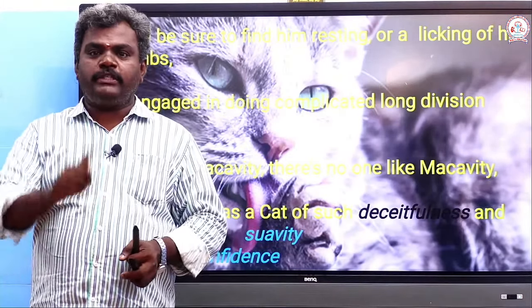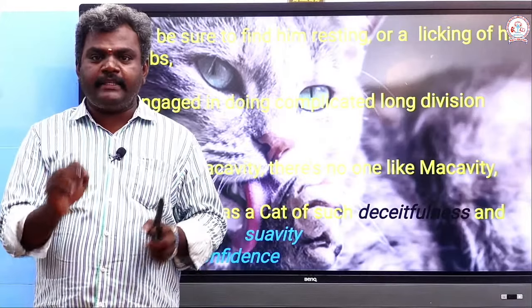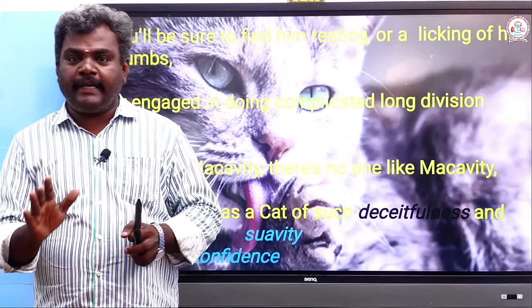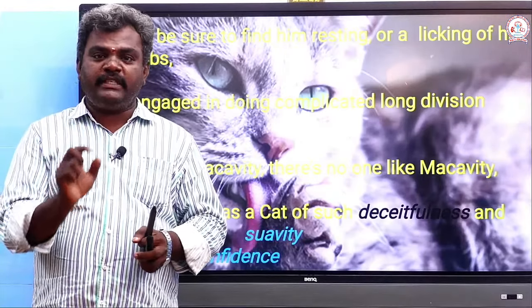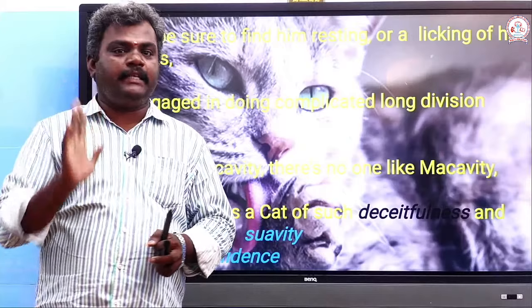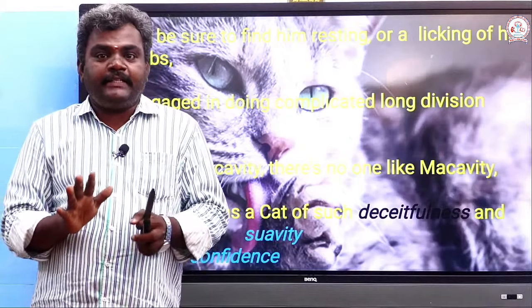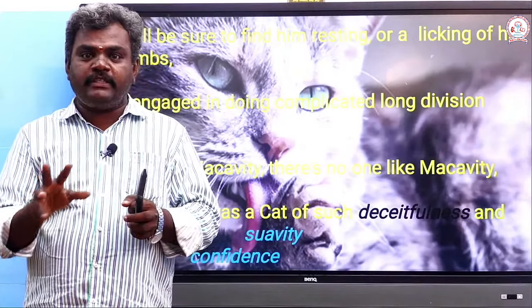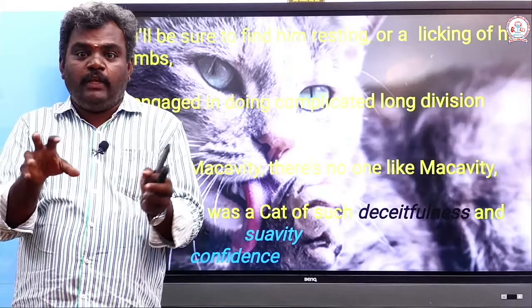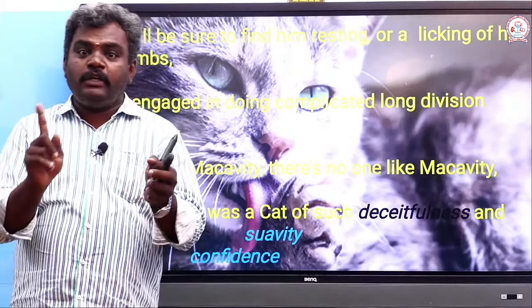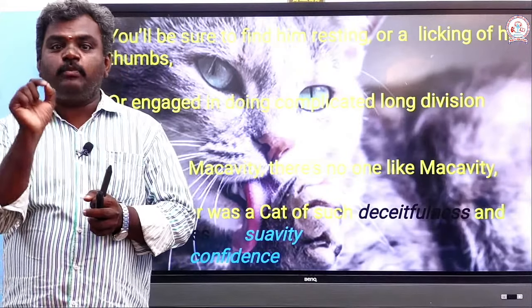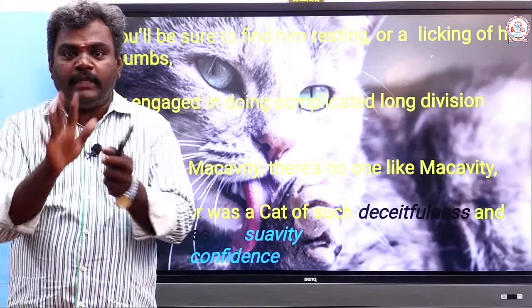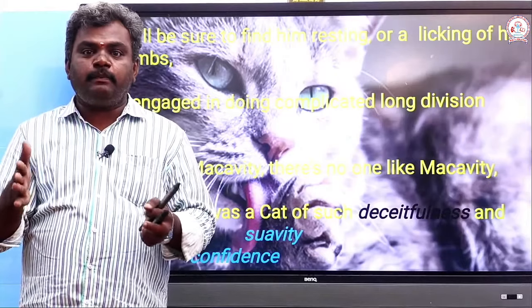Only one cat, which is Macavity, because Macavity has the shape of a cat, but it has the character of the devil. Deceitfulness, it can cheat anyone very easily. Suavity, and it has a luxury. Luxury means it looks gigantic. He knows that he has done it, but he never gives a small clue, a small trace, a small witness to anybody. That's why he is very comfortable in his plan.